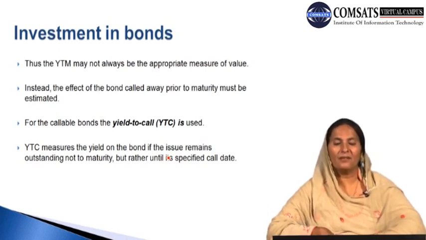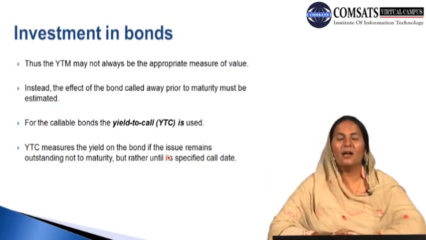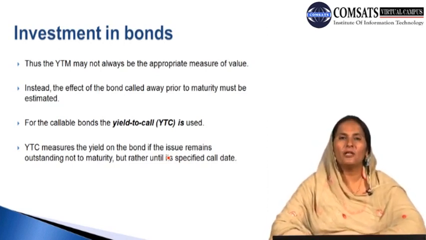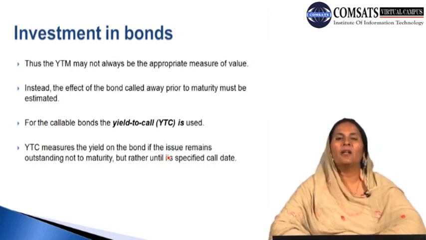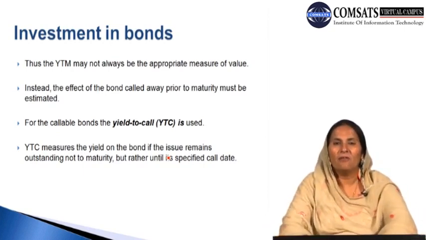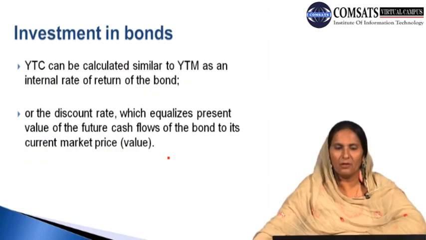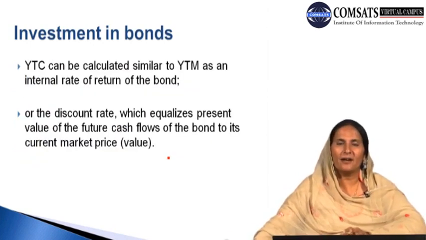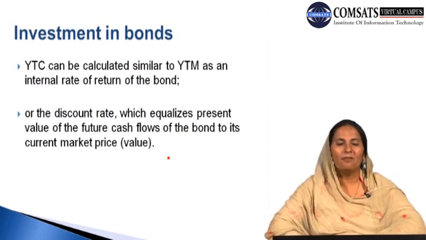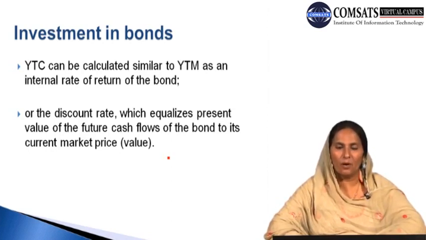So we can say that yield to call indicates that before the completion of the maturity time period of any bond, we can transfer bonds from one investor to the other, or we can convert from one type of bond to another type of bond in order to satisfy our current preferences. YTC can be calculated similar to YTM as an internal rate of return of the bond. So we can say that the pattern of the calculation of YTM and YTC, that is yield to call and yield to maturity, is of a similar type.